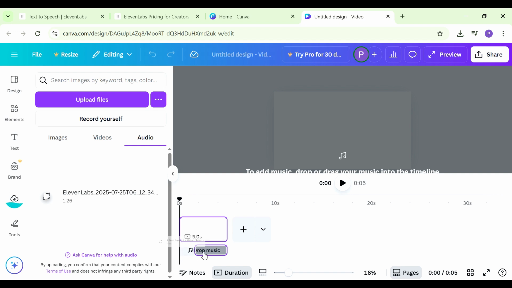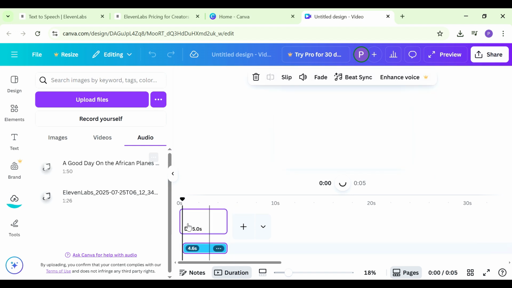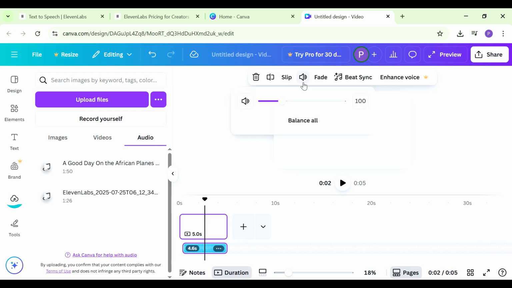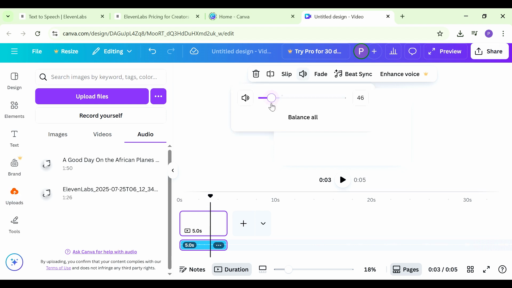So this one is a playhead here. Ensure it's at the very beginning. And now you can see that we have our music added. We're just going to reduce the volume a little bit here, so that we can hear the voiceover over the music. Now we can add in our voiceover somewhere here.